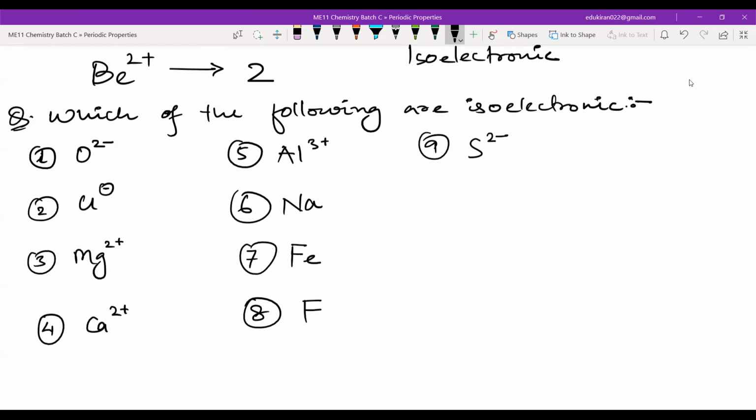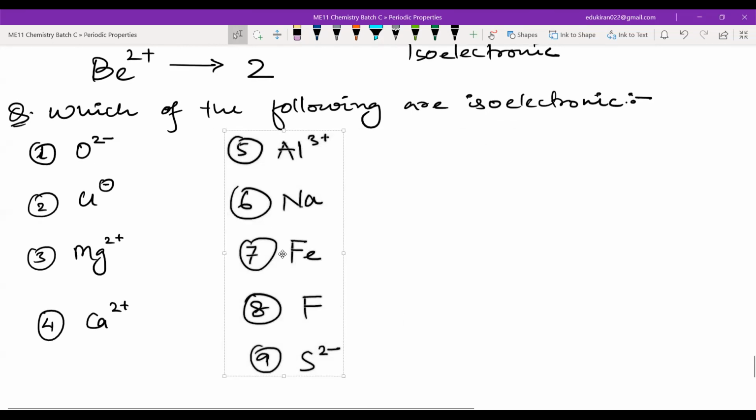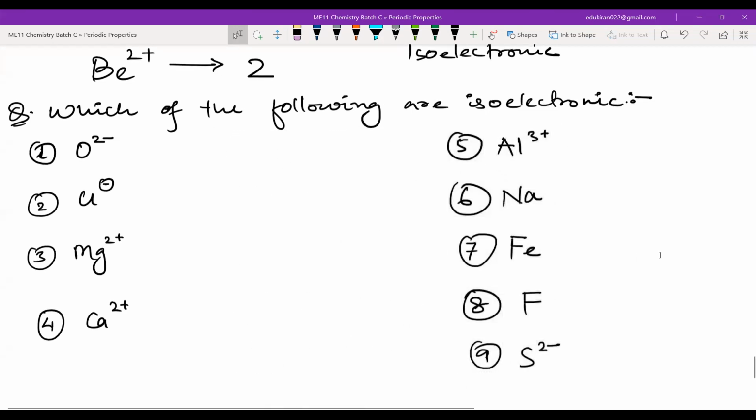If you have a positive charge, to the parent atom you will remove 1 electron. Just calculate the number of electrons for all of the 9 cases.